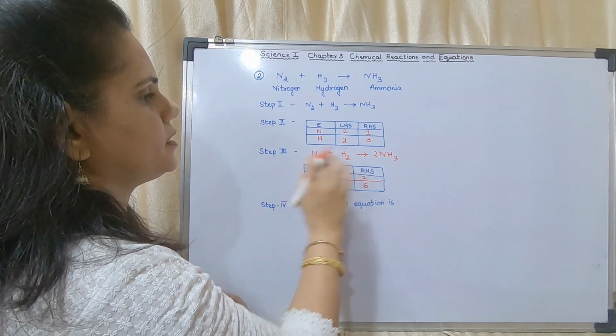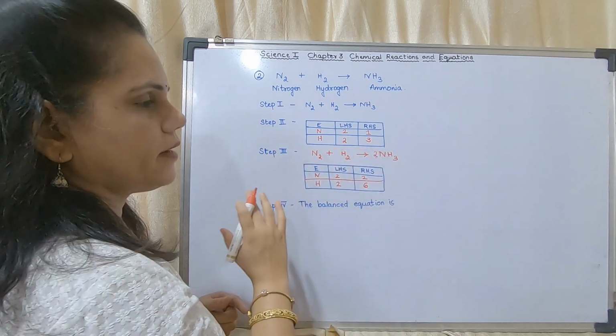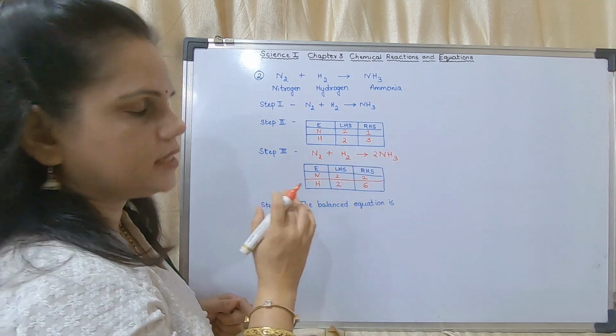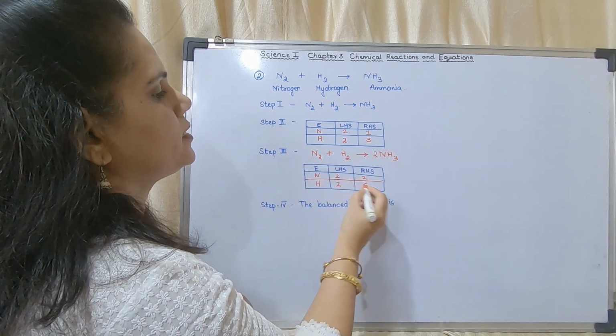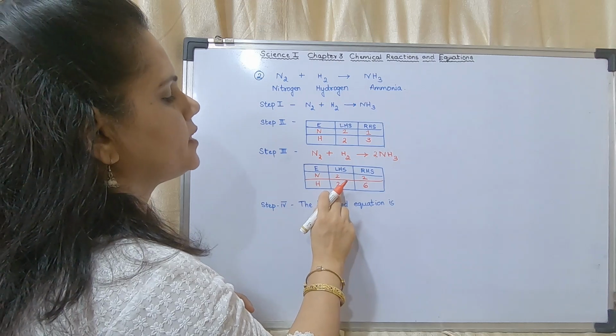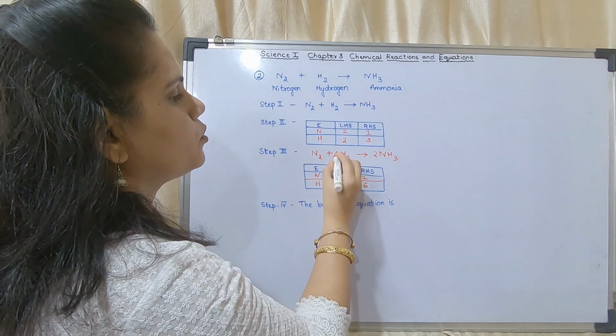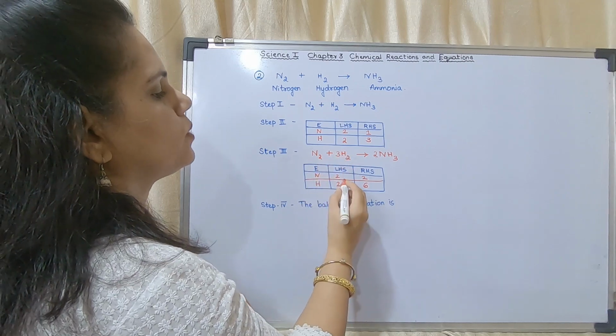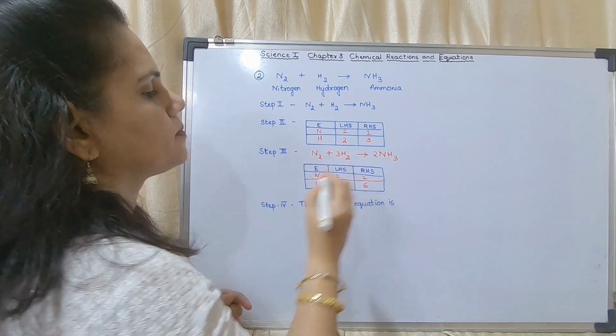If it is this and this, if it is here and here, then you have to add. If it is like this, then you have to multiply. Okay, so here it is 6. What can I do to make this 6? I can put a 3 here. If I put a 3 here, then this also will be 6.